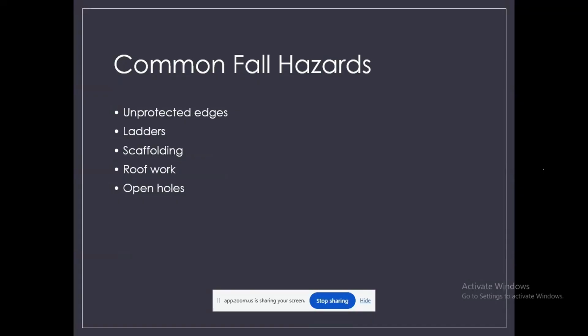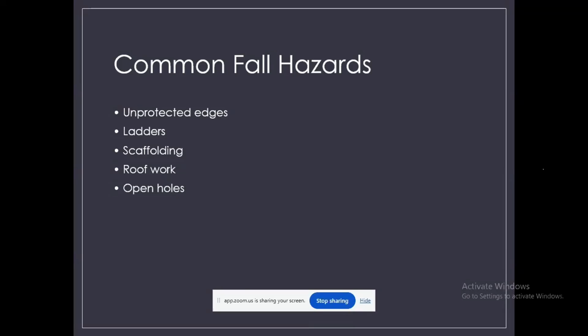Then common fall hazards. First, unprotected edges. Even in many engineering and industrial environments, there are several common situations where fall risk is high. One of them is unprotected edges. These are open sides of floors or buildings without any guardrails. For example, in a construction site, if a building floor is incomplete and has no railing, a worker walking near the edge can easily fall.